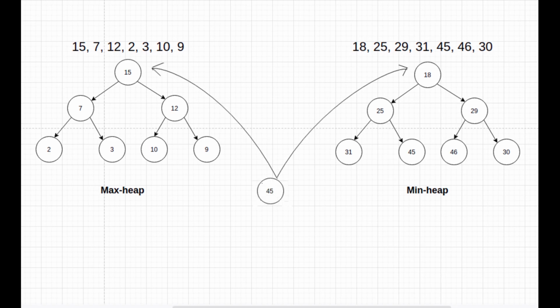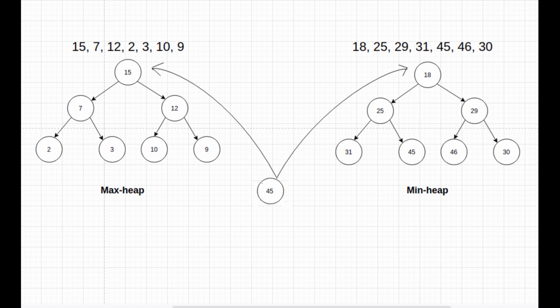To add a new incoming number from the stream to our heaps, we will compare the number with the root element of the max heap. If the incoming number is smaller, then we will insert this element in the max heap. Otherwise, we will insert it into the min heap. After insertion, we will check the difference of the sizes of the two heaps. If it's greater than 1, then we will pop one element from the larger heap and insert it into the other one. This way the size difference of two heaps will never be greater than 1.